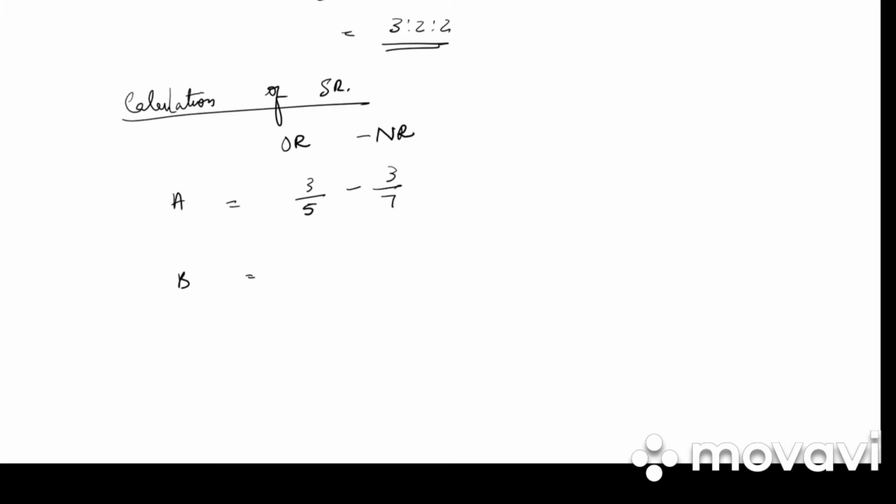Next step is to calculate the sacrifice ratio. Calculation of sacrifice ratio. What is the formula? Old ratio minus new ratio. So we have A and B. What is the old ratio of A? 3/5. What is the new ratio? 3/7. So LCM is 35. 21 minus 15. It is 6/35.